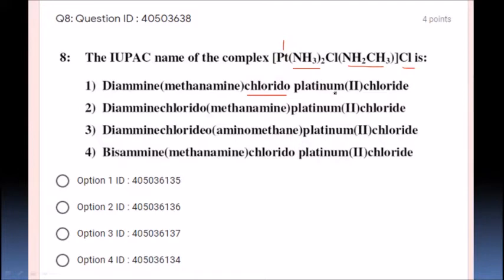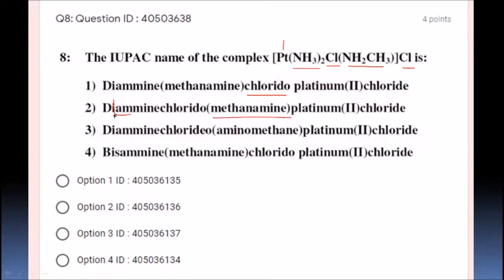Option number 1 seems to be correct, but the nomenclature should follow alphabetical order. The prefix di is not considered for alphabetical order. So amine comes first, that is diamine, then chlorido after A, and then methanamine.